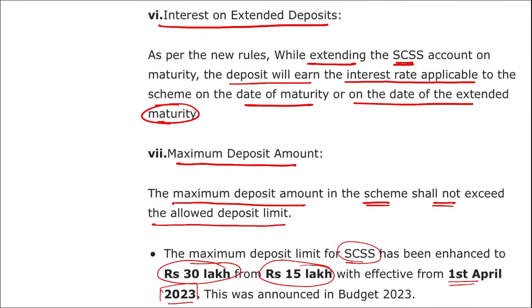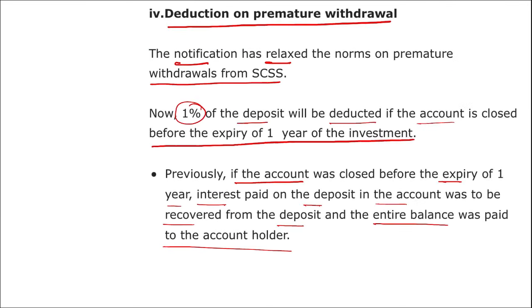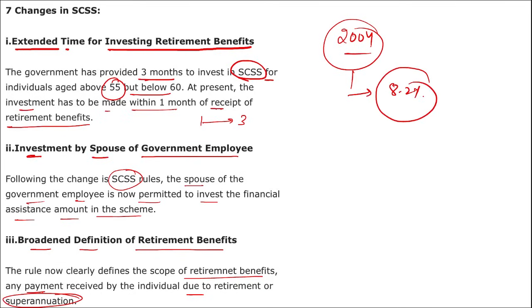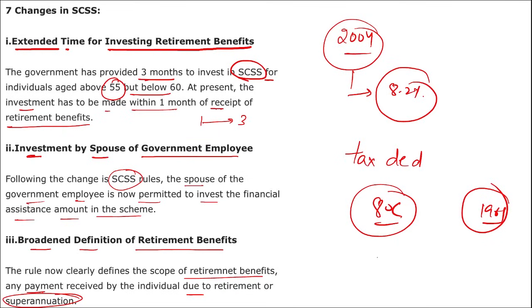Correct. These are your senior citizen savings scheme. If we talk about this senior citizen savings scheme only, when was this launched? This was launched in 2004, and it was specifically designed for senior citizens, as the name suggests. The current interest rate here in this senior citizen savings scheme is 8.2% per annum, and this scheme is eligible for tax deduction also, right, under 80C of the Income Tax Act of 1961. And here the maximum deduction limit under 80C is 1.5 lakh per annum, right?